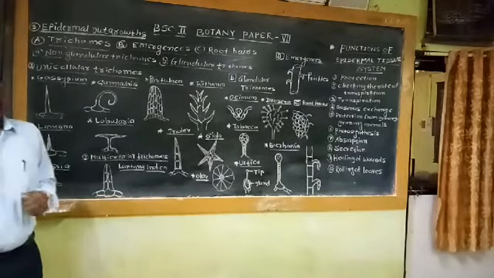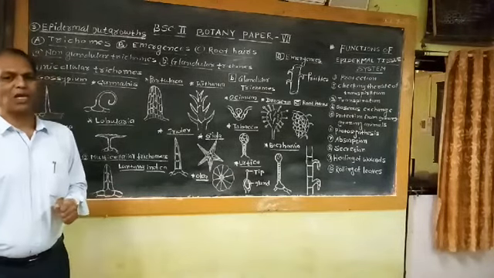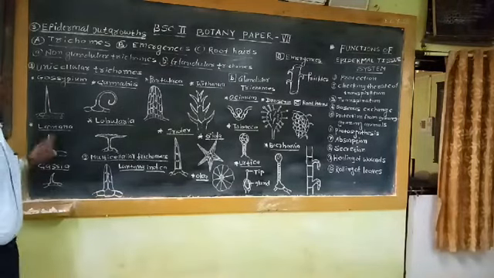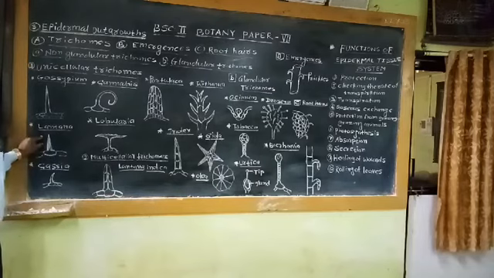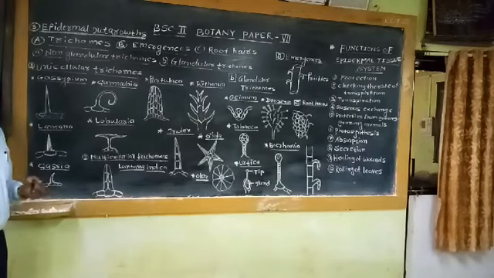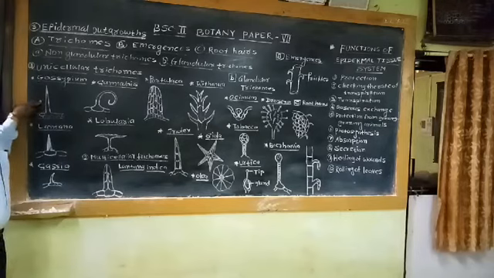Glandular trichomes are also there, non-glandular trichomes are also there. The non-glandular trichomes in the stem of lantana are smaller in size and thick. That means they are sharp, thick, and small in size as compared to the trichomes found in Gossypium. Then the third kind of trichome is found in Cassia.